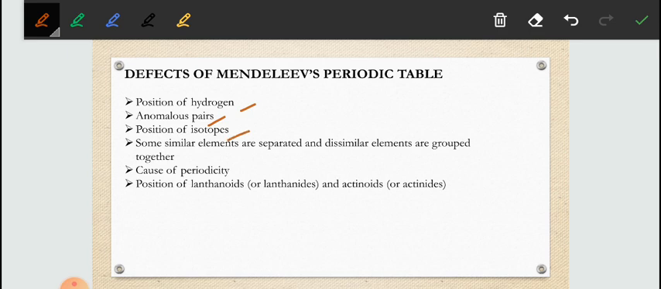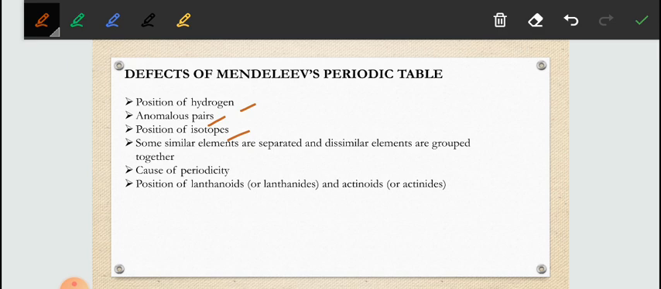Next one was the position of isotopes. So what are isotopes? Isotopes are atoms of the same element having different atomic masses but the same atomic number. Therefore, according to Mendeleev's classification, they should be placed at different places depending upon their atomic masses. For example, the number of isotopes of hydrogen is 3. So they should be given separate places according to their atomic weight, but it was not given to them. This was the third defect in Mendeleev's periodic table.